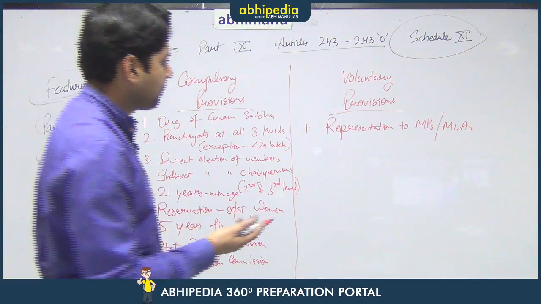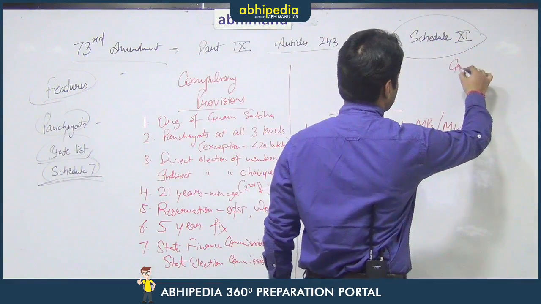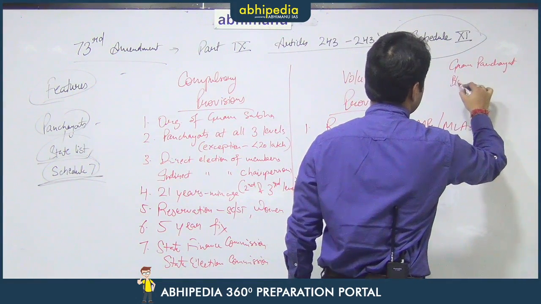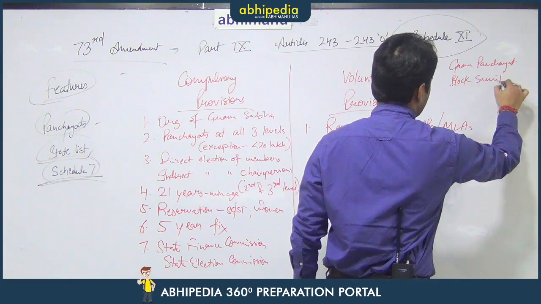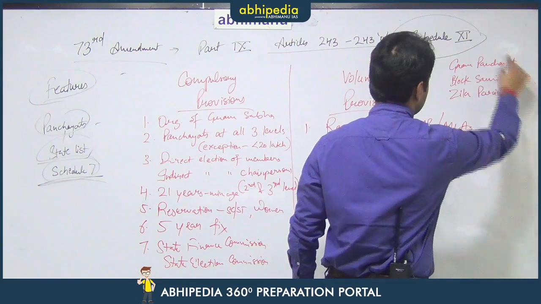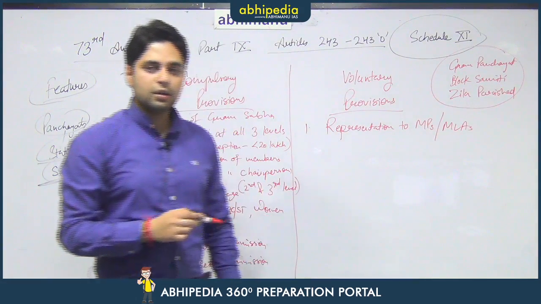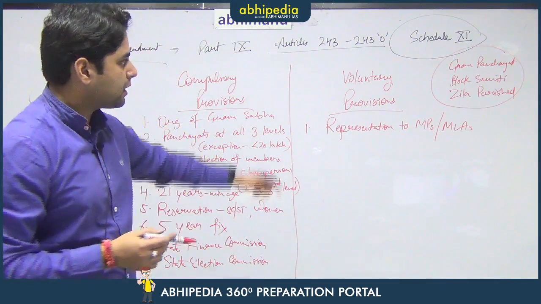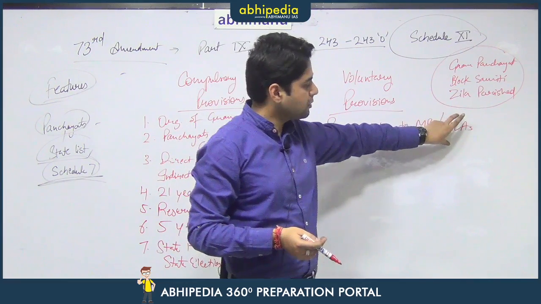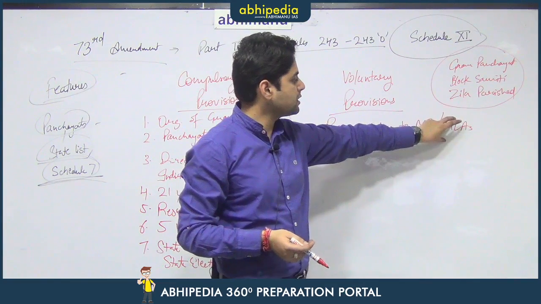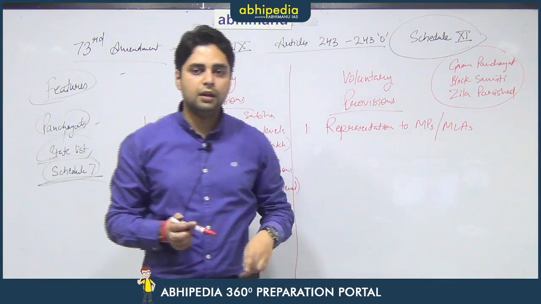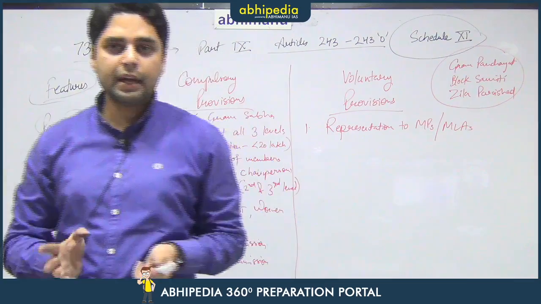For example, there is Gram Panchayat, then there is Block Samiti, and then there is Zilla Parishad. These are the three bodies under the Panchayati Raj institutions. So in these three bodies, since they are talking about grassroots level issues, but if they want to include members of parliament from that particular constituency or the members of legislative assembly from those particular constituencies, they can be included in the meetings of, say, Zilla Parishad or the Block Samiti for the purpose of an integrated action plan.